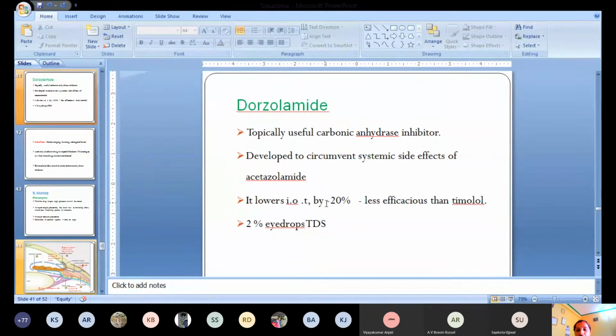It lowers the intraocular tension by 20%, but it is less efficacious than timolol. We can use 2% eye drops 3 times a day. In contrast to acetazolamide, it has less systemic side effects. That is the only difference, and it can be used topically as well.